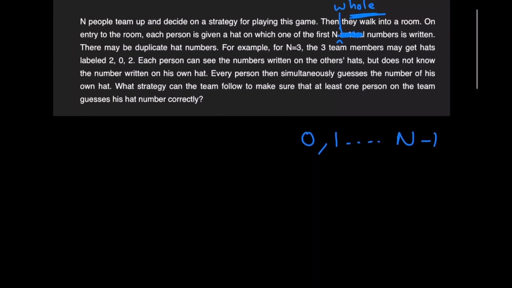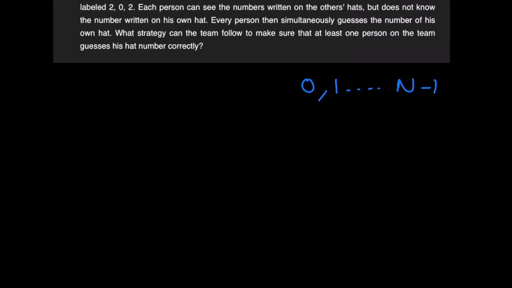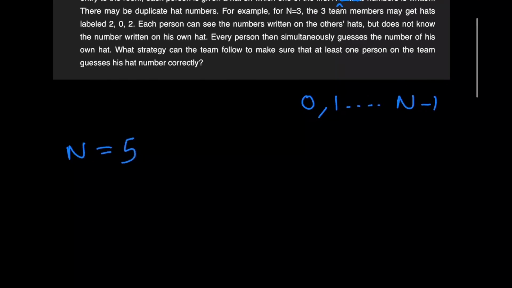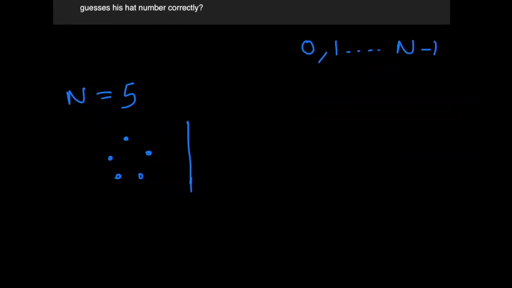So, first of all, let's explain the problem. Let me take an example of n being equal to 5. There are 5 people in a room and they discuss a strategy on how to play this game. First, these 5 guys will discuss a strategy among themselves.